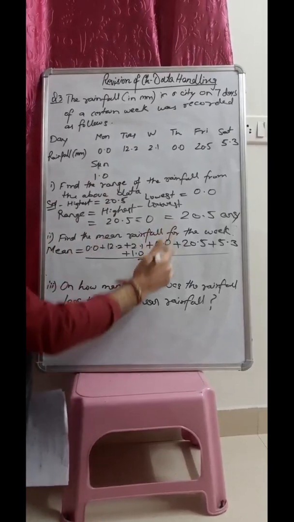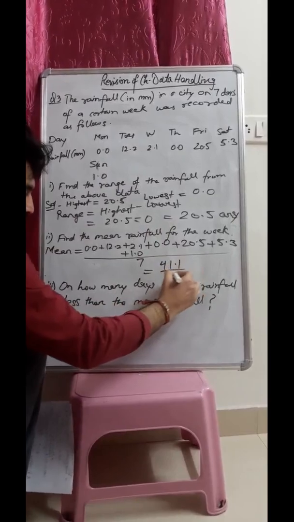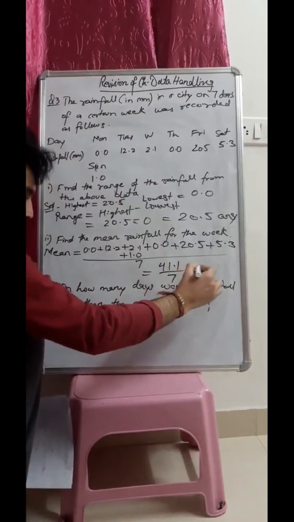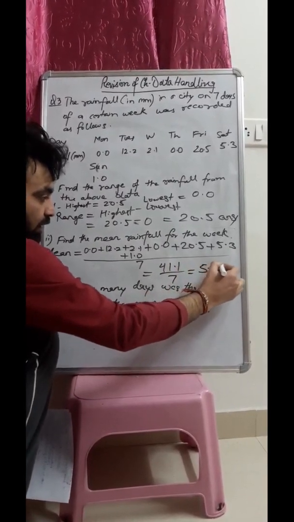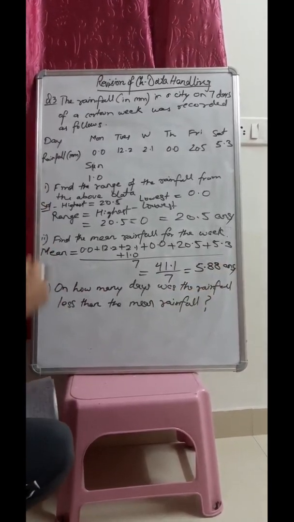So when you add this, you will get 41.1 divided by 7 gives you 5.88, and 5.88 is your mean of the rainfall.